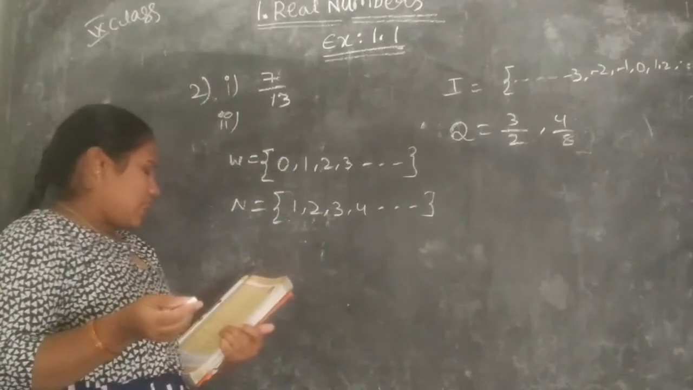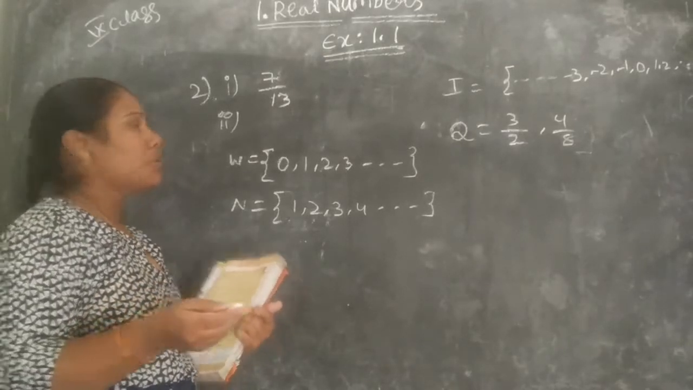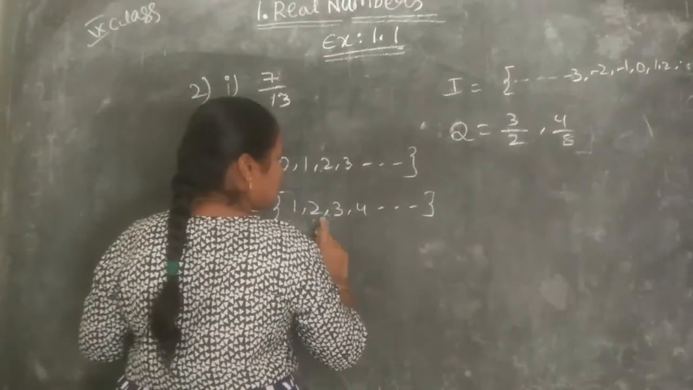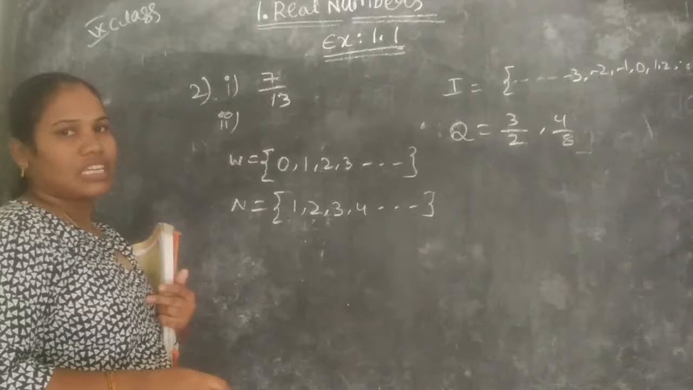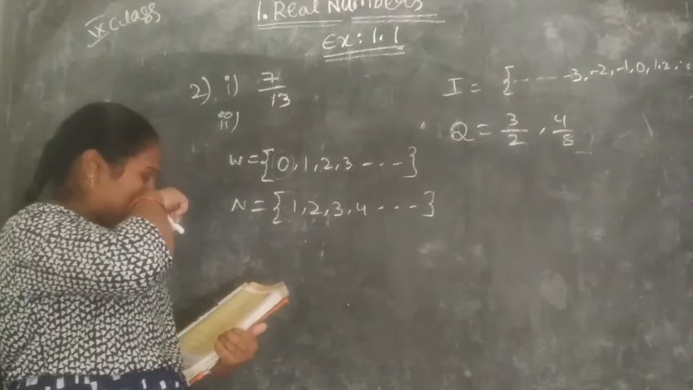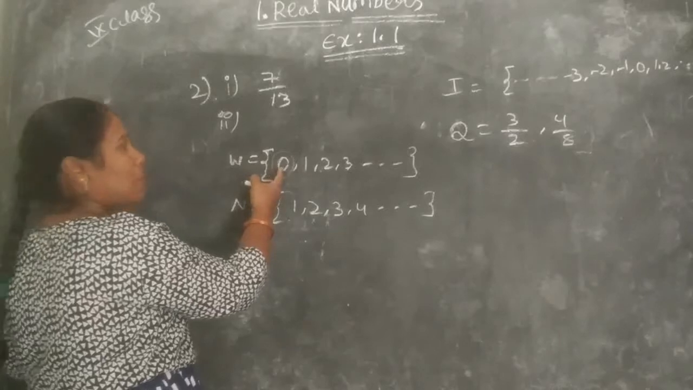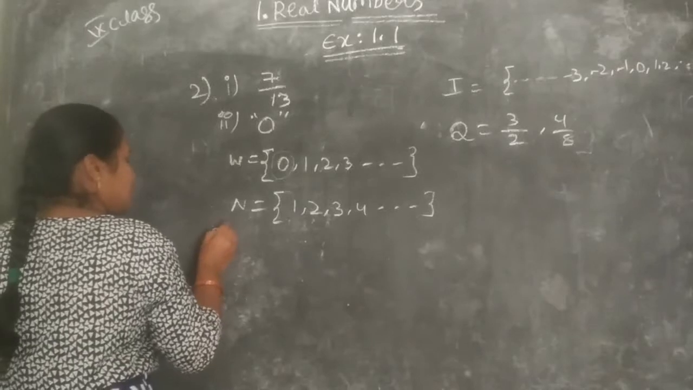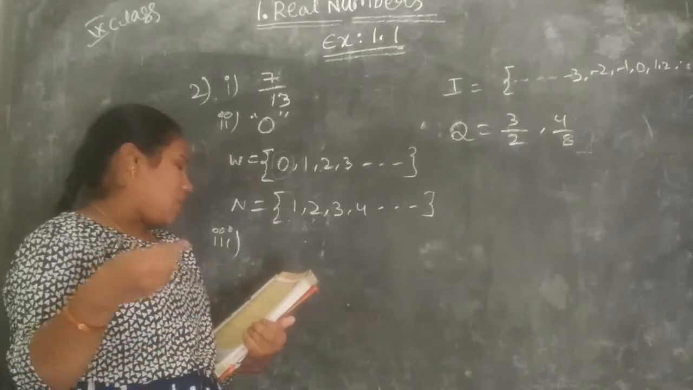So what is the question given? A whole number which is not a natural number. So what is the difference between these? Whole numbers start from 0, natural numbers start from 1. So here is the difference. 0 is the difference between these two sets. So the question is a whole number which is not a natural number. A whole number which is not a natural number means 0. Yes. Understood?